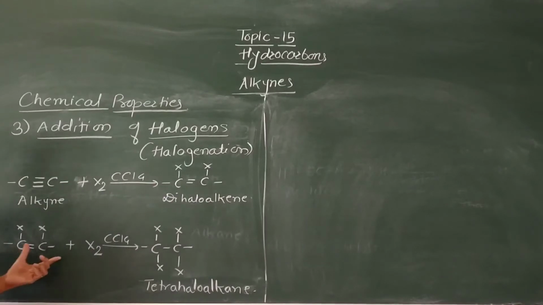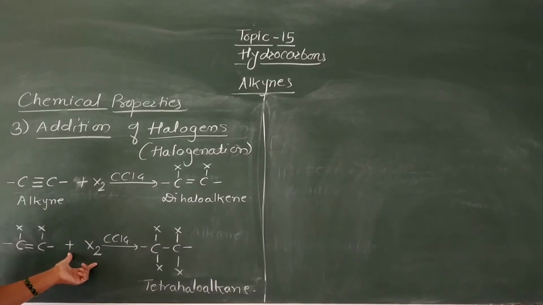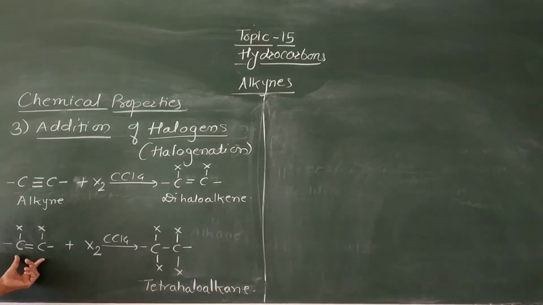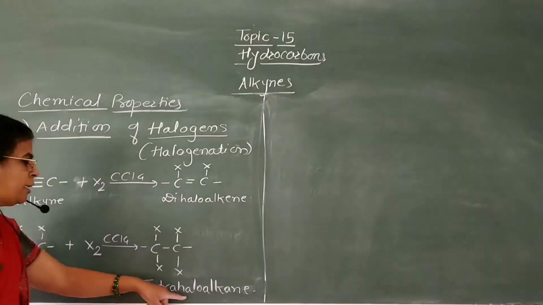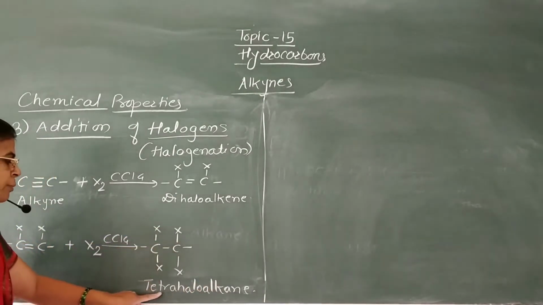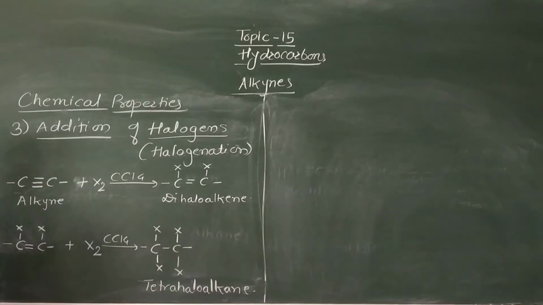And this dihaloalkene again undergoes addition of second molecule of halogen to form tetrahaloalkane. That is, addition of this X2 takes place across the double bond of this dihaloalkene to form tetrahaloalkane. Now there are 4 halogen atoms, therefore it becomes tetrahaloalkane. Now we are going to see some examples.